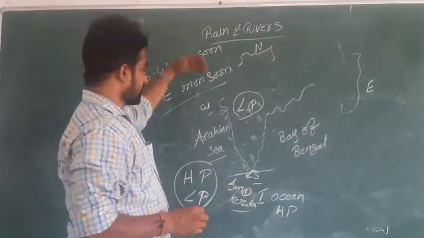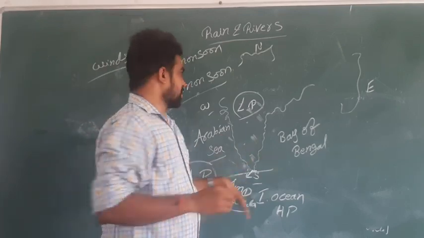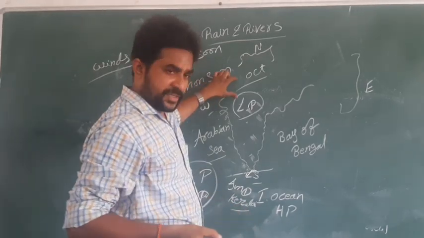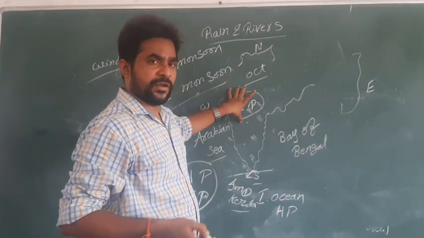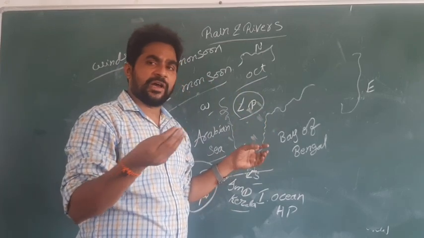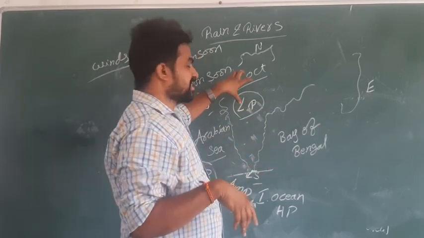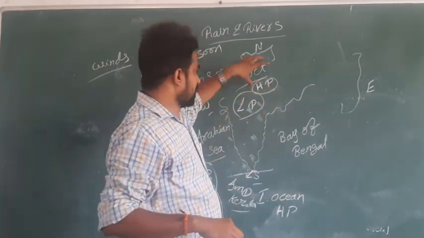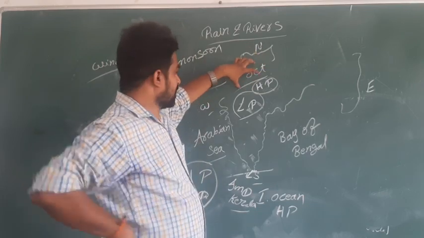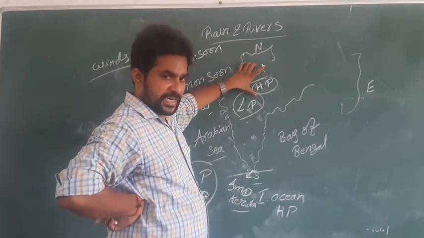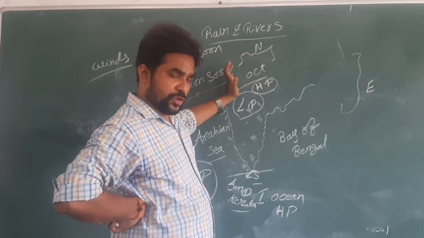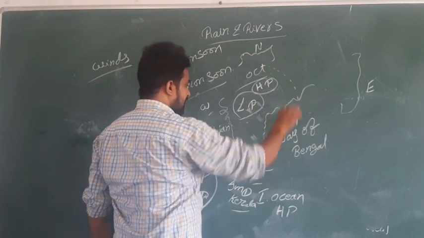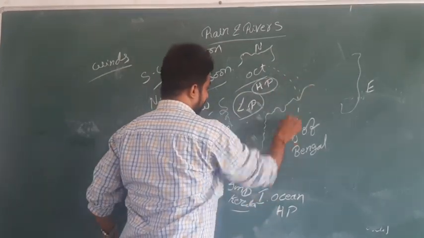Next, after a few months, in the month of October, end of September, these are the winds. Because of rainfall, the areas receive the rainfall and the areas become cool. Because of cool temperatures, there is a chance of high pressure. In the month of October, in the central region of India, because of cool temperature, high pressure starts. Because of high pressure, again the southwest monsoon winds convert back,